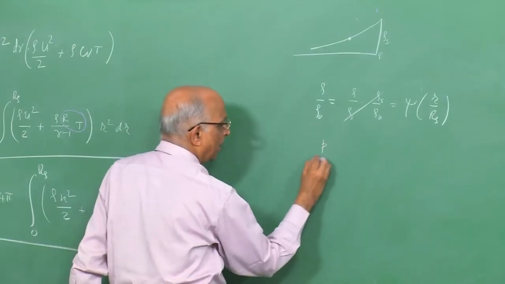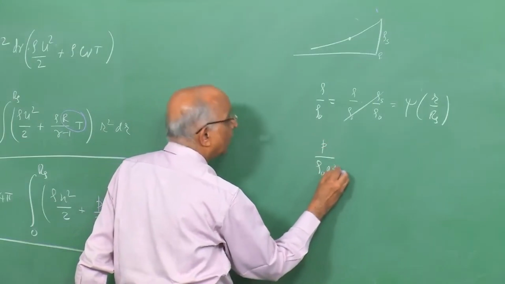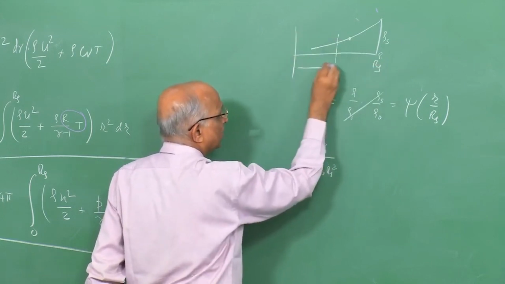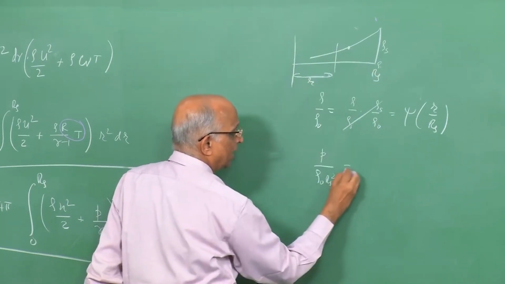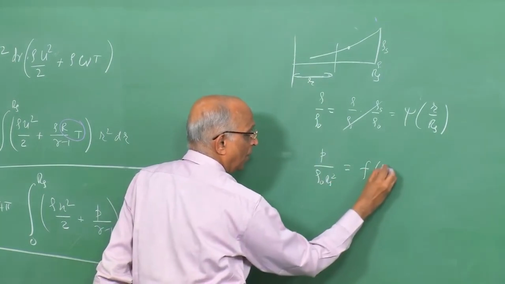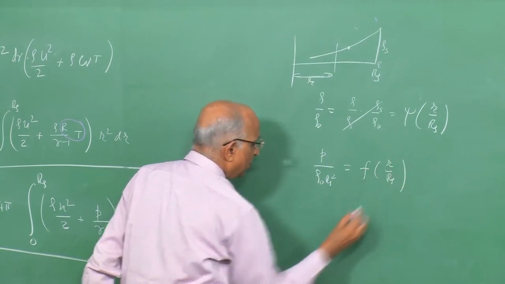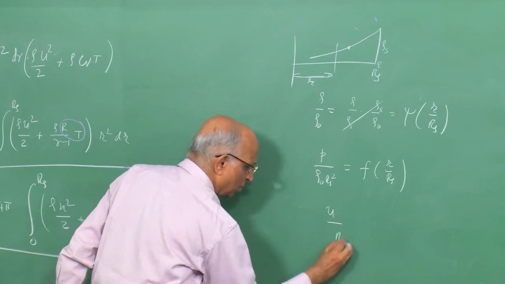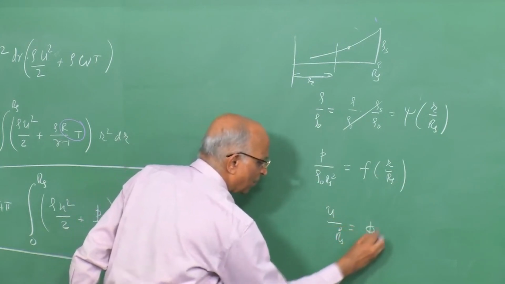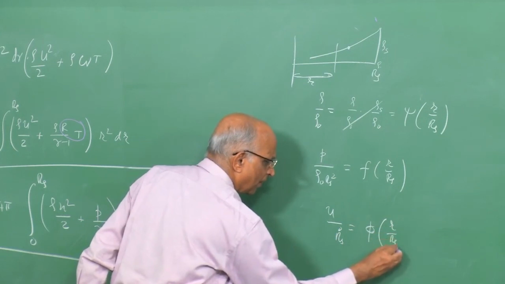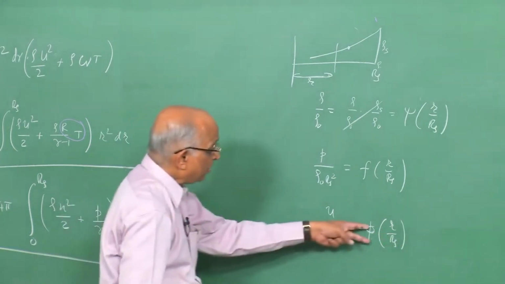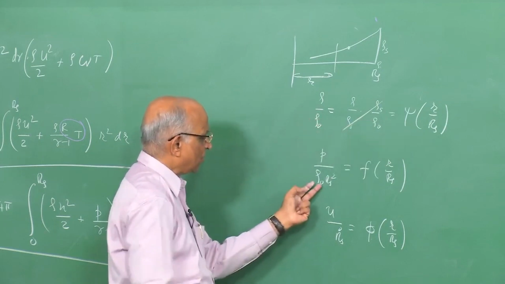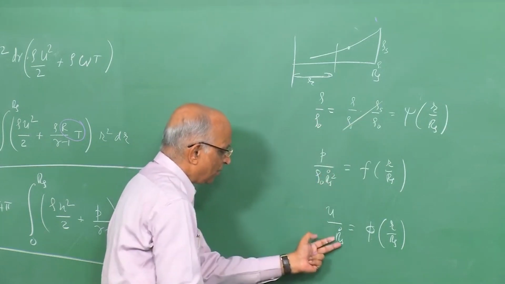Similarly, I can write P by rho naught Rs dot square at any particular point, that is, this is the shock front and I am interested in a radius, let us say r over here, as some function of r by Rs. Similarly, I can also write u by Rs dot as some function of r by Rs. Mind you, these could be expressed as power laws, but right now we say it is a function of the initial condition, of rho naught and Rs dot square.